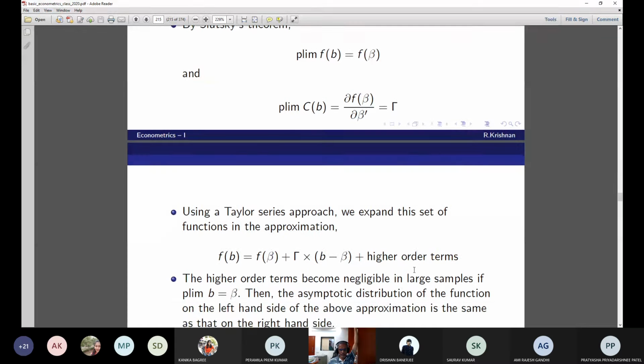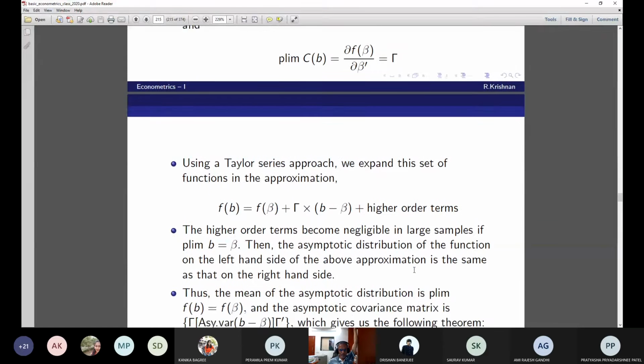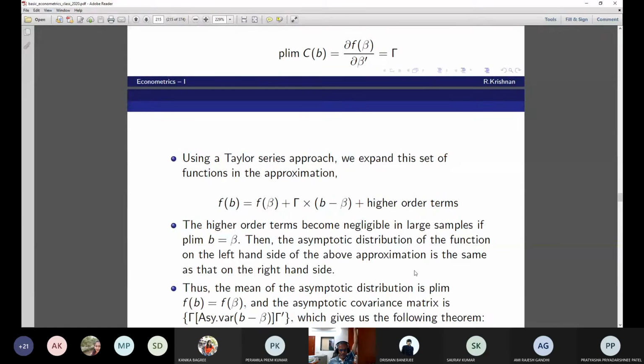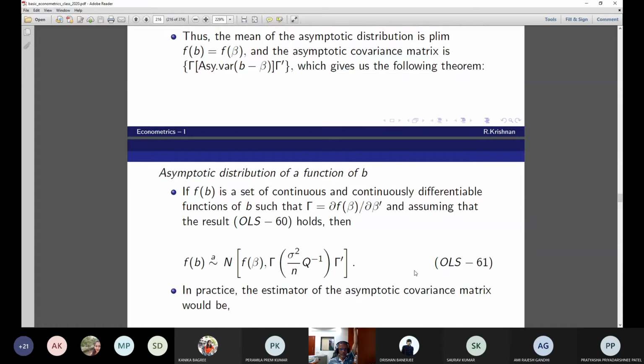Higher order terms become negligible in large samples if and only if plim b is equal to beta, so that we can ignore them. Then the asymptotic distribution of the function on the left-hand side of the above approximation is the same as that on the right-hand side. Thus, the mean of the asymptotic distribution is plim f(b) equal to f(beta), and the asymptotic covariance matrix is gamma times the asymptotic variance of (b minus beta) times gamma prime, which gives the following theorem.